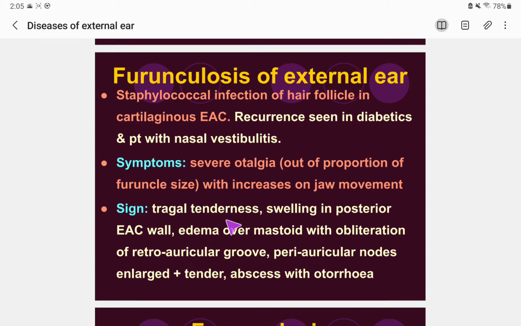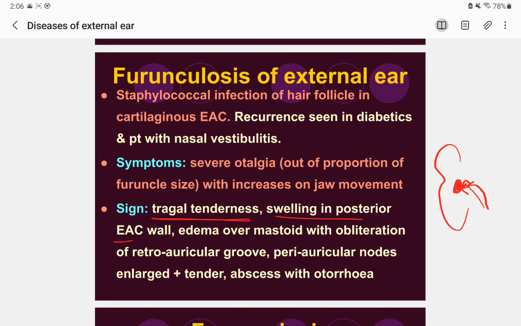Tragal tenderness can be elicited if you apply pressure on the tragus. Okay, wait a minute, this is an ear, so here is the tragus and this is the external auditory canal. Sorry for my drawing again. If you place your finger here and press on the tragus, it will cause pressure over the external auditory canal, and that will cause pain. That is the tragal tenderness.